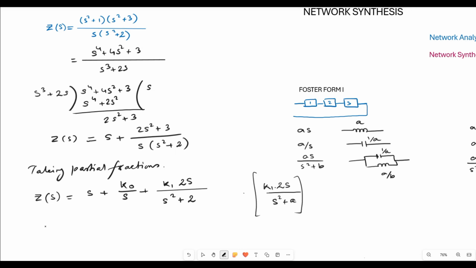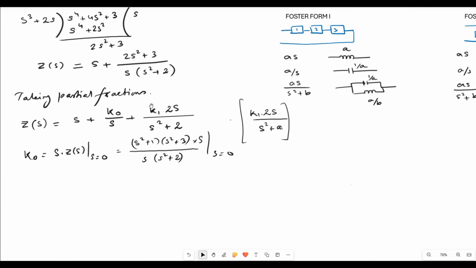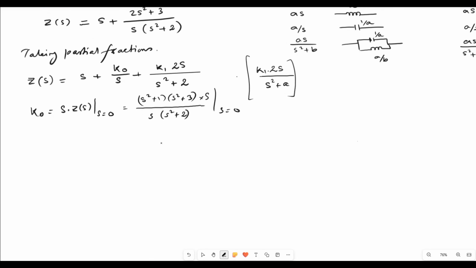Now in order to determine the value of K naught, we'll be getting it by S into ZS by putting S equals to 0. So ZS is S square plus 1, S square plus 3, you write down the whole function, multiplied by S, and then we put S equals to 0. So by putting all the values, we'll get the value of K naught as 3 by 2.